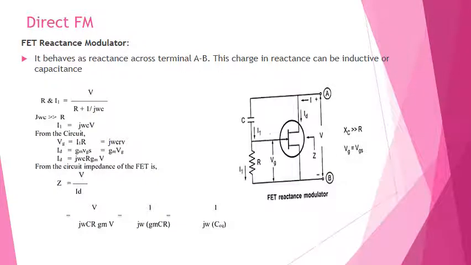First we are going to see about the direct FM. So in direct FM there will be the FET reactance modulator. So direct FM can be obtained by using FET and varactor diode. First we are going to see about the FET reactance modulator.